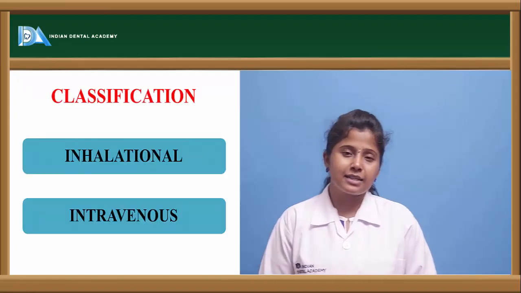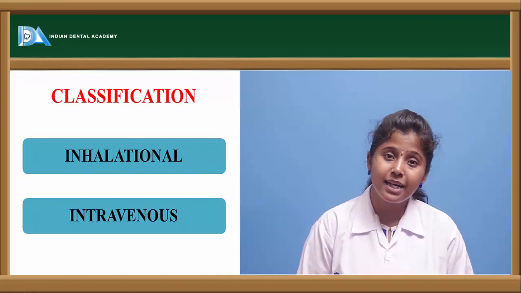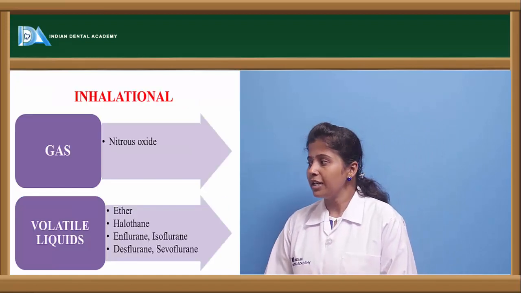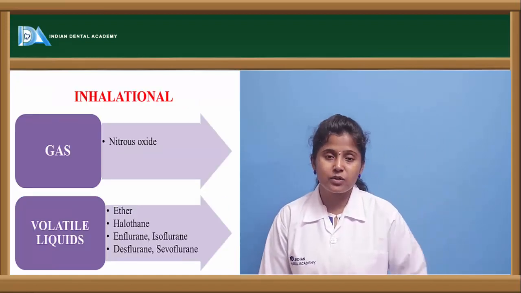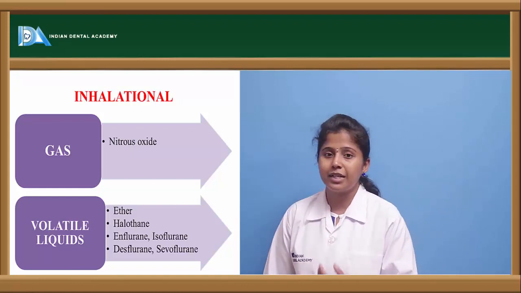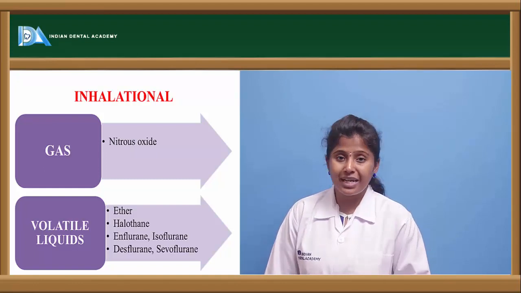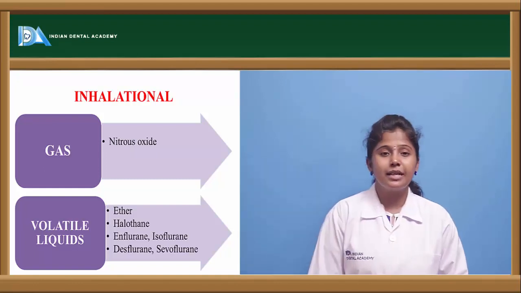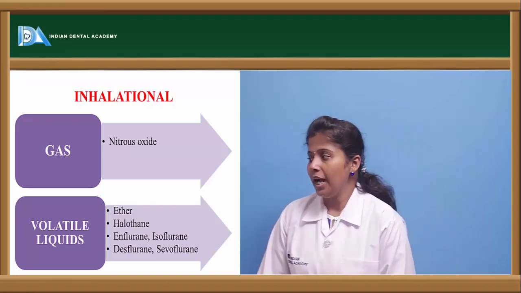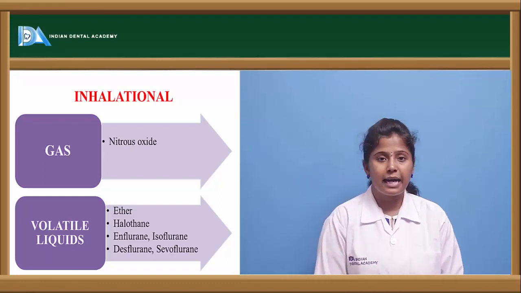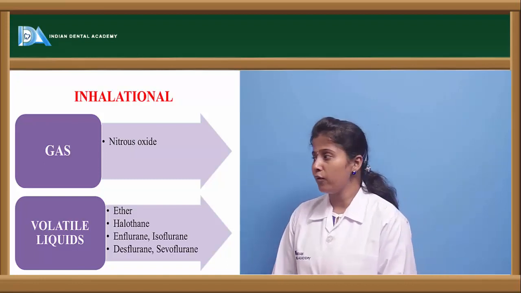Now let us see the classification of general anesthetics. General anesthetics are classified as inhalational and injectable. Inhalational agents may be in gaseous form or volatile liquids. Volatile liquids evaporate easily; they have the characteristic property of evaporating easily. Gaseous inhalation anesthetics include nitrous oxide, and volatile liquids include ether, halothane, enflurane, isoflurane, desflurane, and sevoflurane.